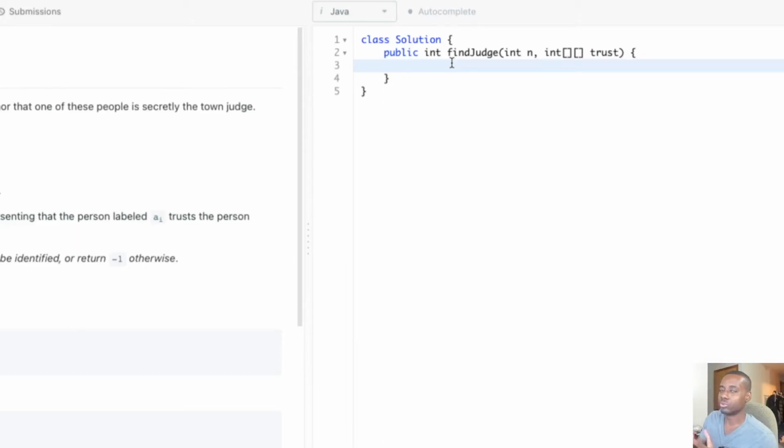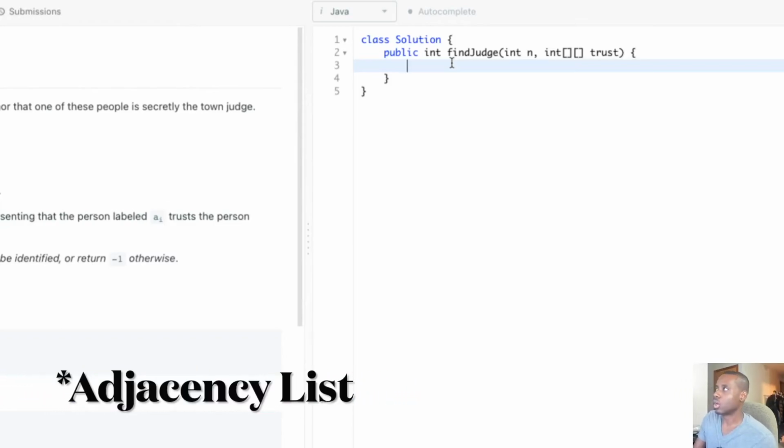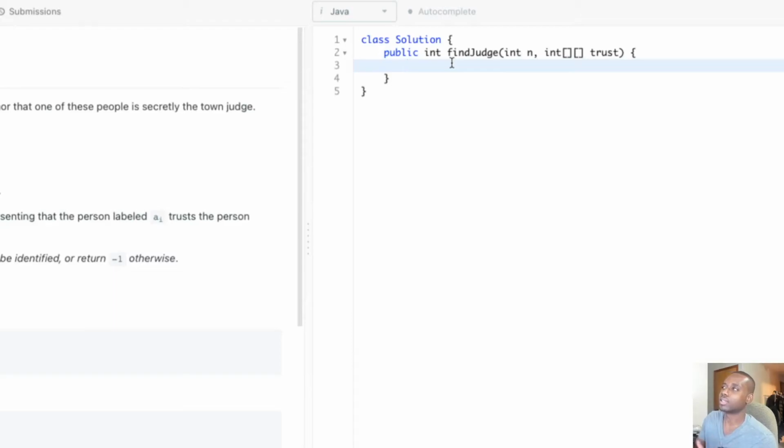So we know there's different ways to represent the graph, right? So adjacency list or adjacency matrix. We're going to be using the adjacency matrix, guys. I know there's a solution where we don't even need to build a graph. It's even more elegant. If I have time at the end, I'll probably show you guys the pretty clever way of doing it.